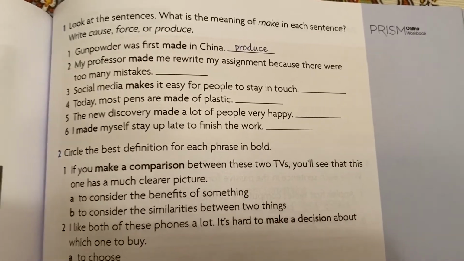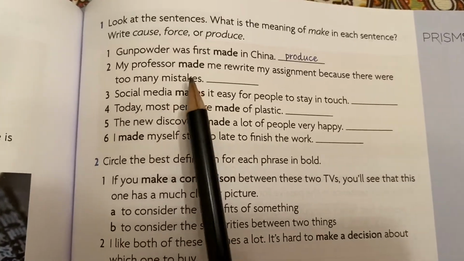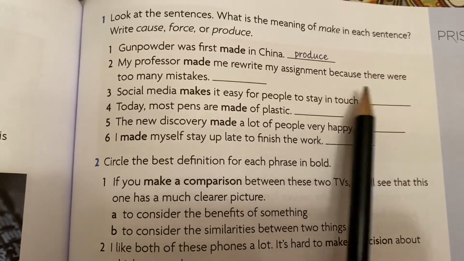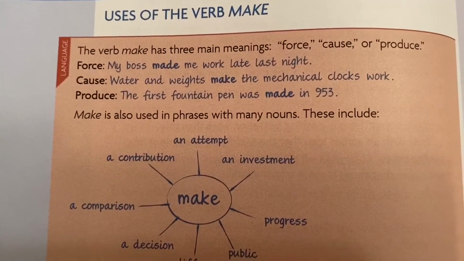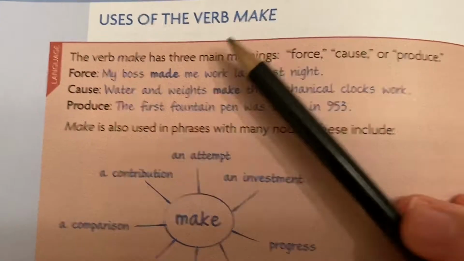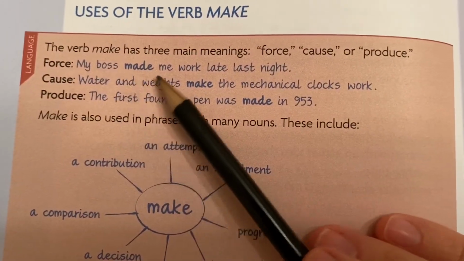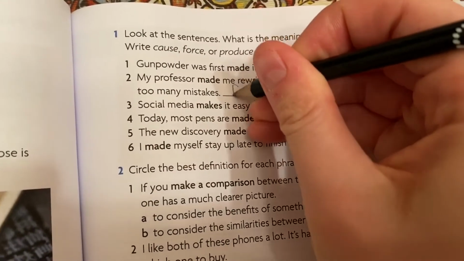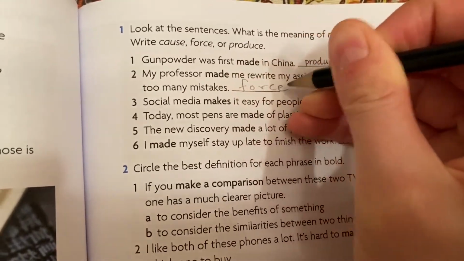Okay, let's take a look. Number 2, my professor made me rewrite my assignment because there were too many mistakes. I surely would do that. My professor made me do it. My professor, this is like my boss, made me work. So we're talking about force. My professor forced me to do it.